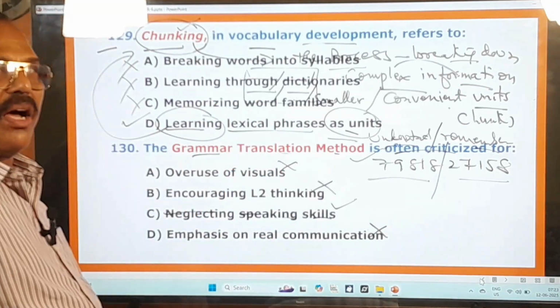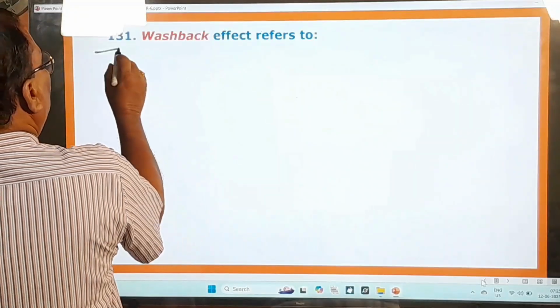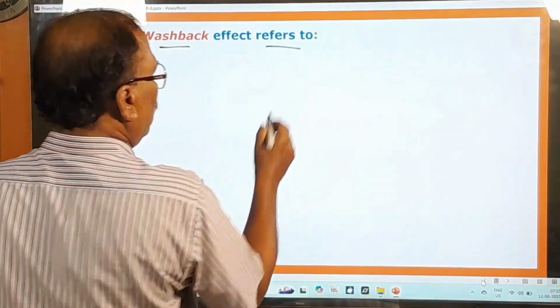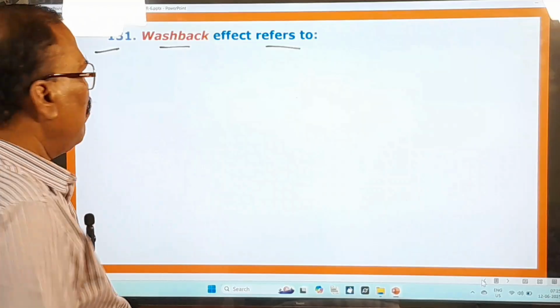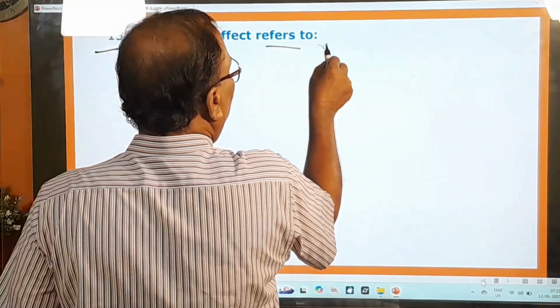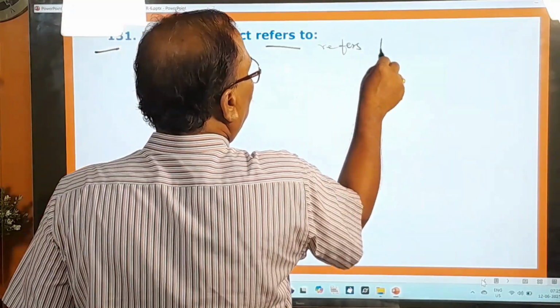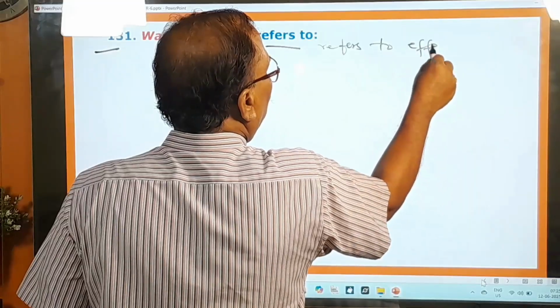And now you move on to other questions. 131st question. Washback effect refers to. What is this washback? Washback is nothing but the term that refers to the effect of testing.